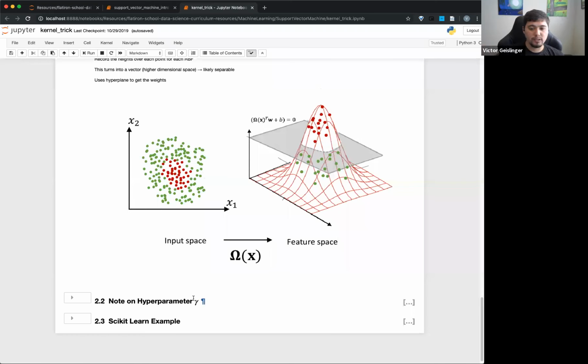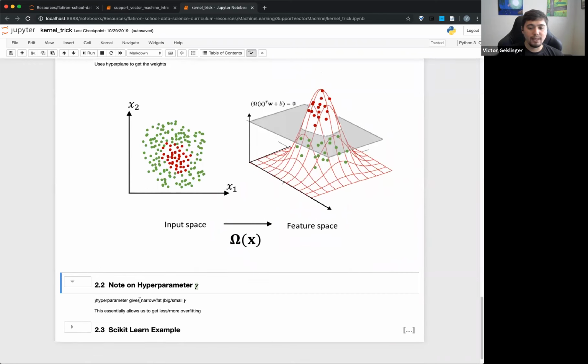One thing to put in is this hyperparameter called gamma. The way I describe gamma, sometimes people say gamma is like a higher parameter. If you have a larger gamma, it'll be more narrow.